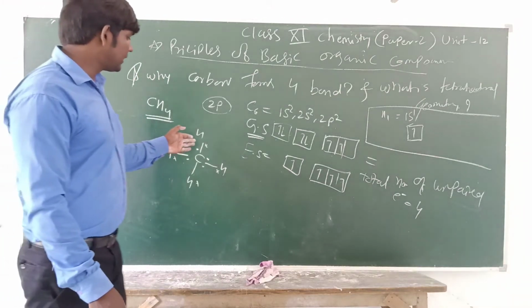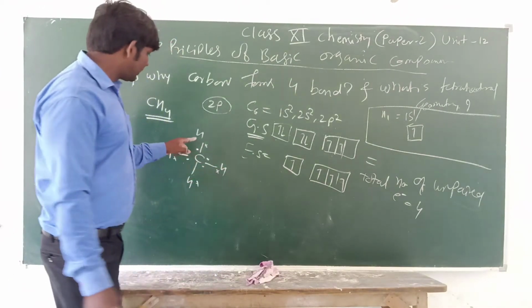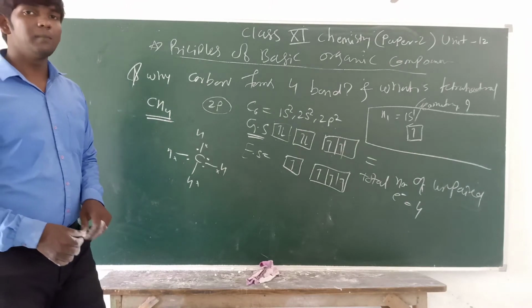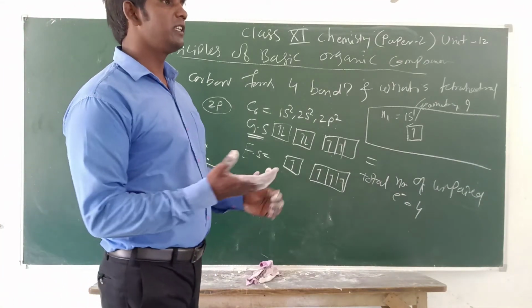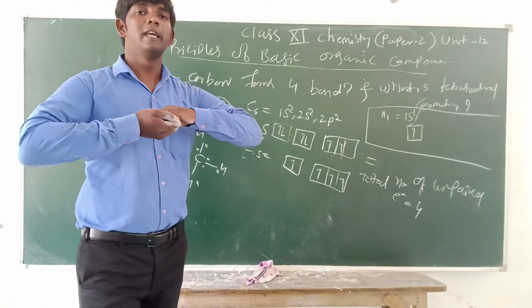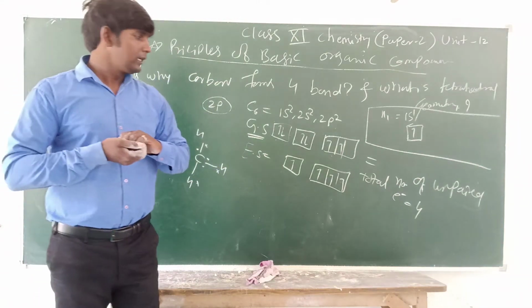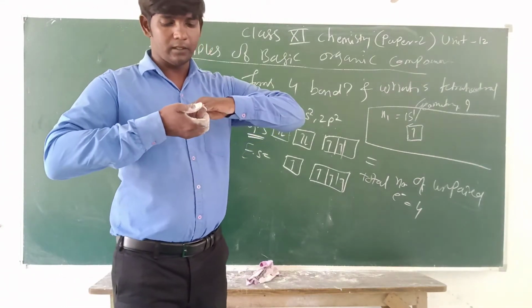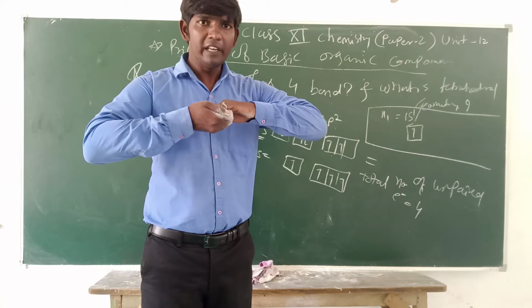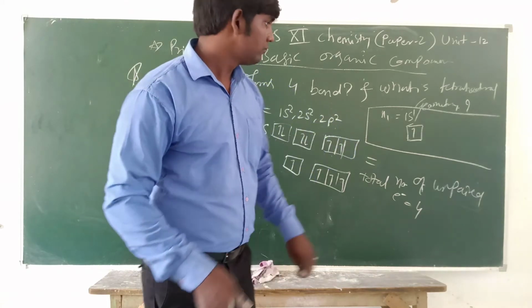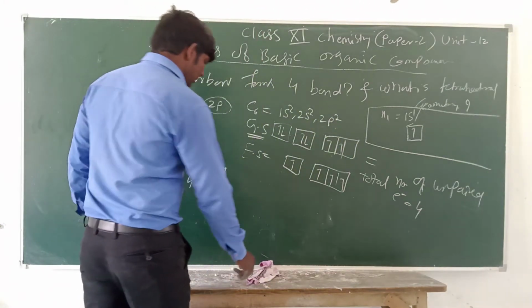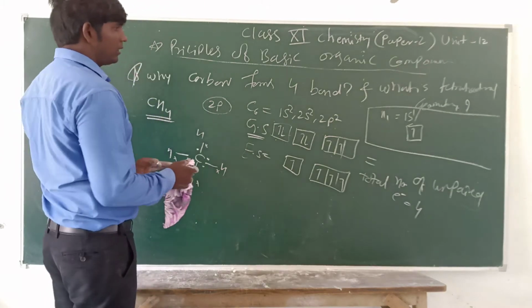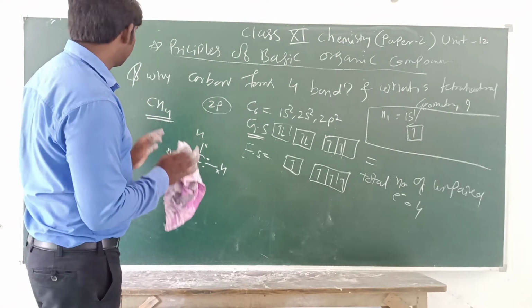Okay, now these single bonds are called sigma bonds. What is a sigma bond? A sigma bond is just the direct overlap of s orbital or p orbital. It is just like this. Okay, a very strong bond, the sigma bond. Now you understood what I taught here.